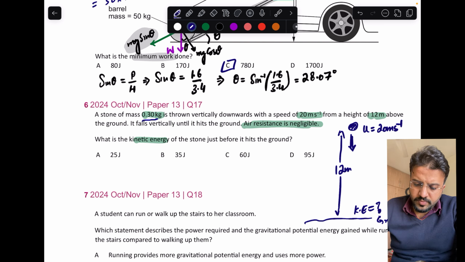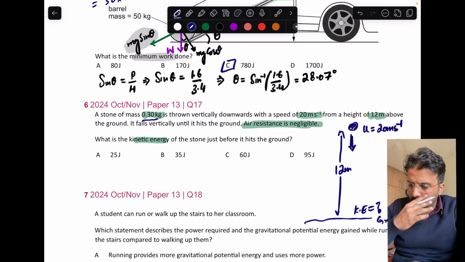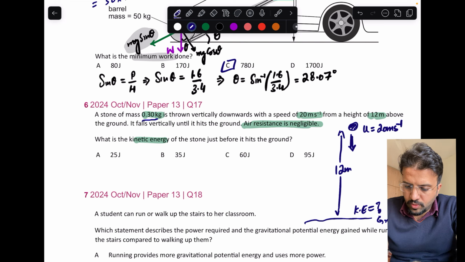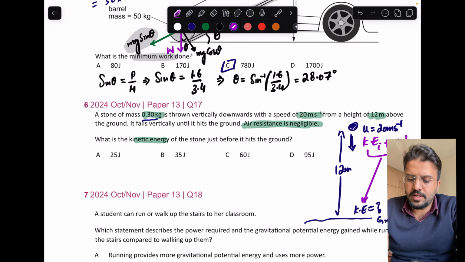What information do we know? There is no air resistance, right? So at this point, the object has some initial kinetic energy, plus some potential energy. As there is no air resistance, all this energy is simply converted into the final kinetic energy.